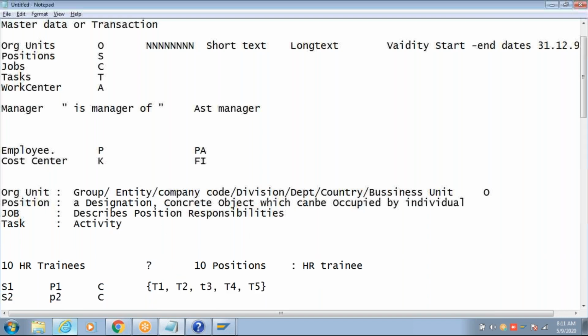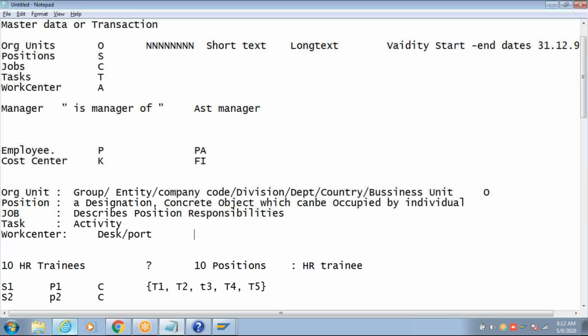So task is the activity. Work center is a location where this particular position is. I already explained location and sublocation. Those are very high level, like city and then local area. But here, work center is within a building, within that one particular location and sublocation, where this position performs activities. For example, a port number or a desk number can be considered as the work center of a position.